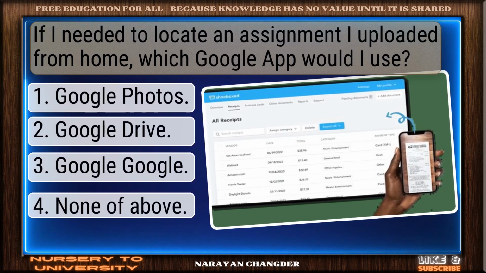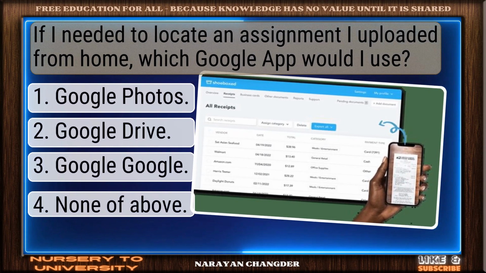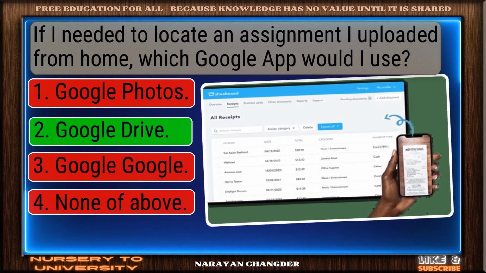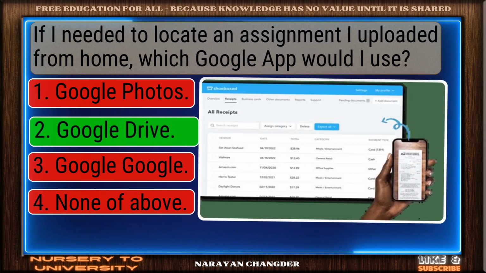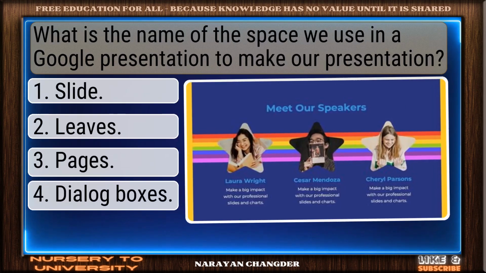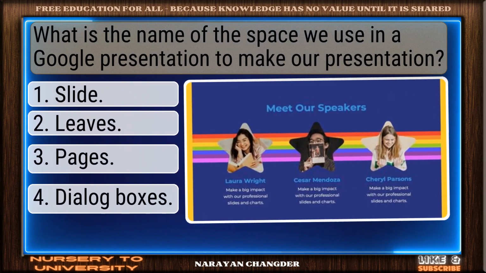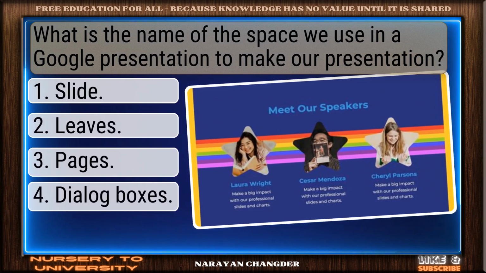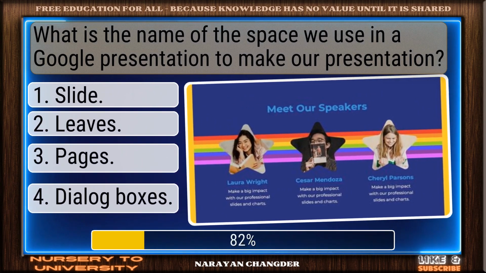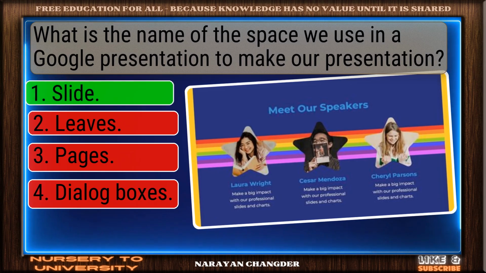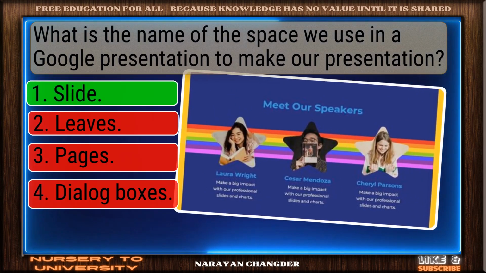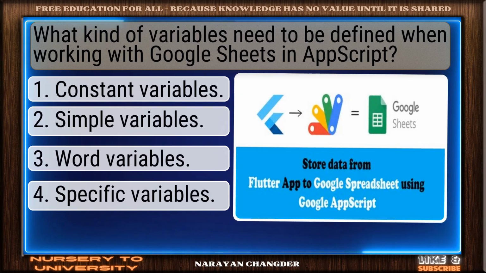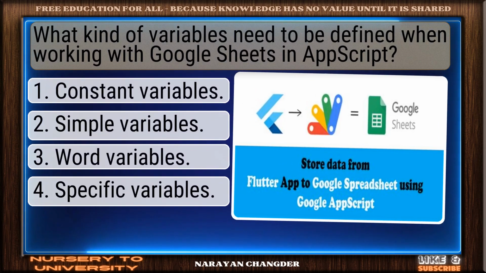If I needed to locate an assignment I uploaded from home, which Google app would I use? You're right. Google Drive is the correct answer. What is the name of the space we use in a Google presentation to make our presentation? Excellent choice. Slide is the right answer. What kind of variables need to be defined when working with Google Sheets in AppScript?